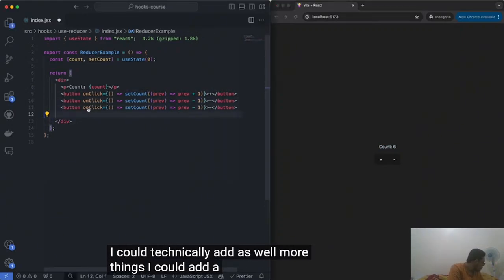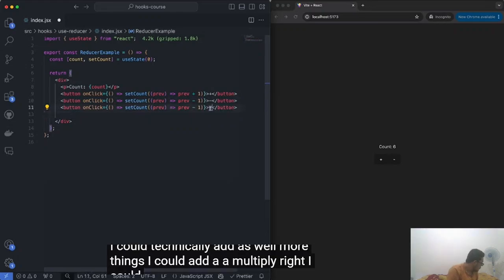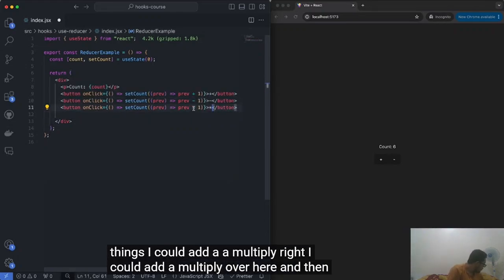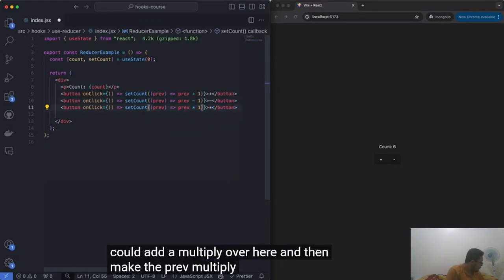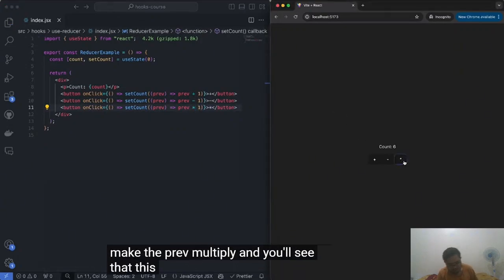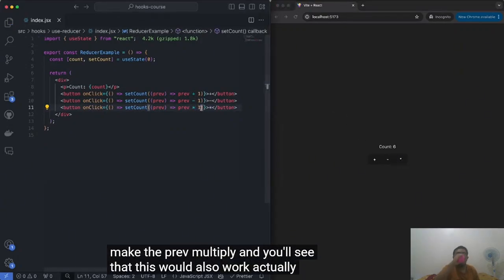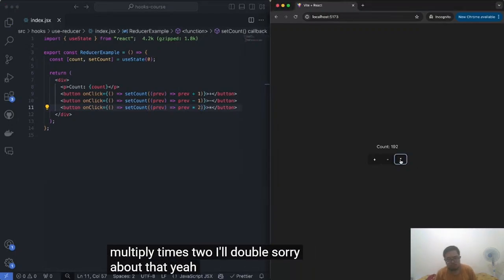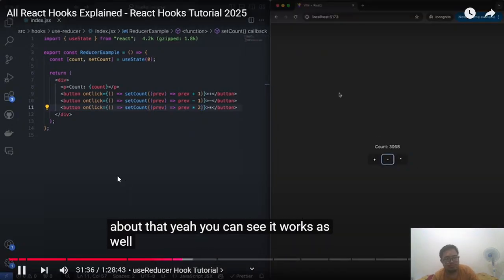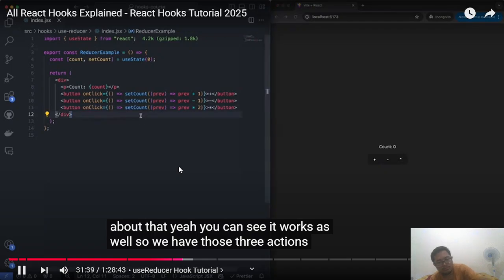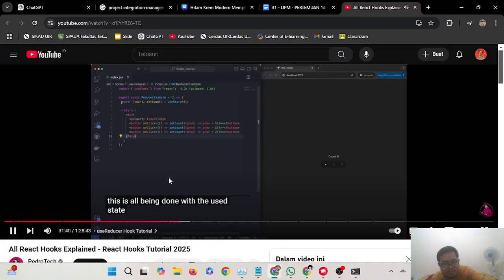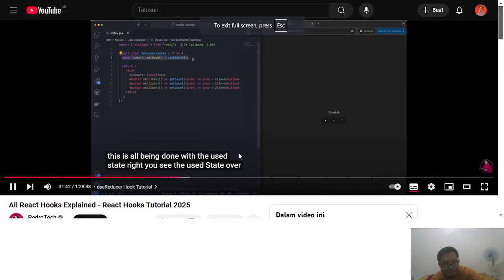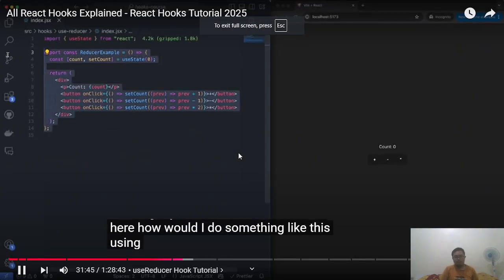Now I could technically add more things. I could add a multiply, right? I could add a multiply over here and then make the prev multiply, and you'll see that this would also work. Actually, I'll multiply times 2. I'll double. Sorry about that. Yeah, you can see it works as well. So we have those three actions. Now, this is all being done with the use state, right? You see the use state over here. How would I do something like this using the use reducer?